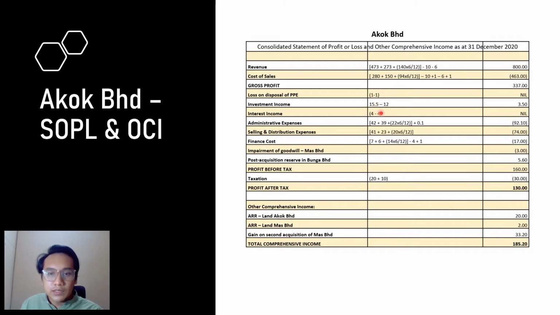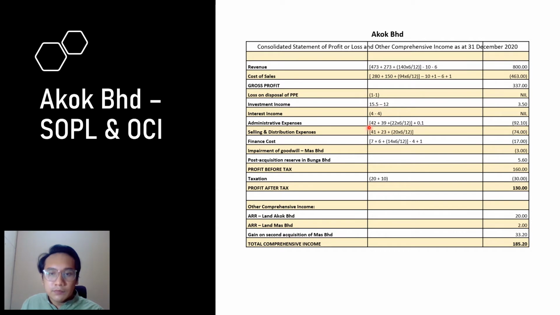As for investment income, we minus 12 million because in SOCI of MAS, it paid ordinary share dividends of 15 million and AKBAR is entitled to get just 80%, which is 12 million.